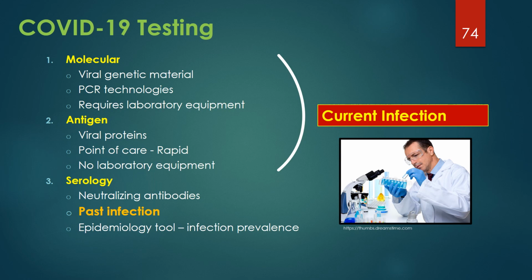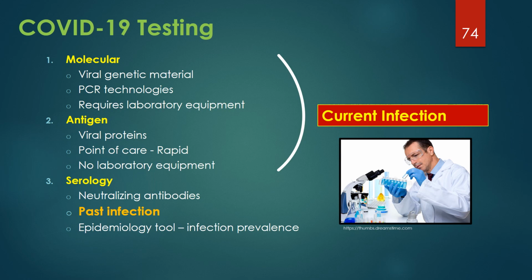There are three categories of COVID-19 tests: molecular, antigen, and serology tests. Molecular tests identify the presence of viral genetic material. Antigen tests identify the presence of viral proteins. Molecular and antigen tests are diagnostic tests, meaning they are useful for determining current infection for both symptomatic and asymptomatic individuals. Polymerase chain reaction or PCR tests are the major molecular tests used to detect COVID-19.